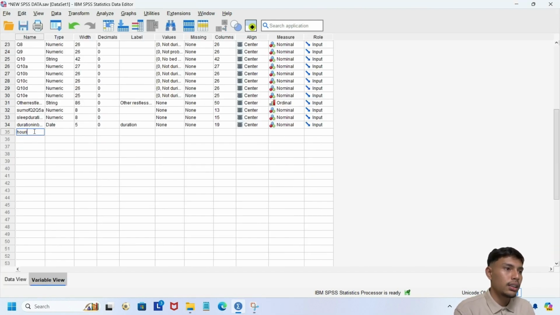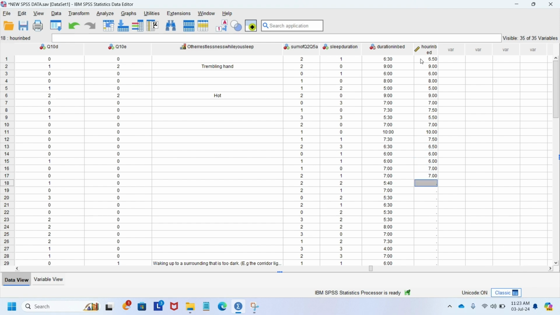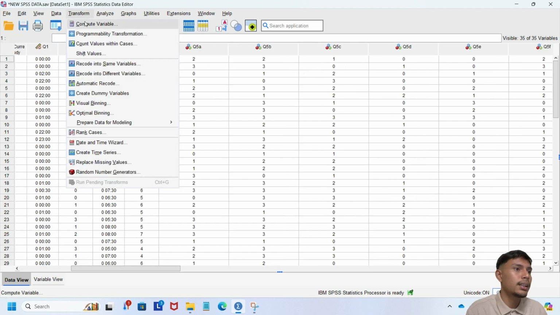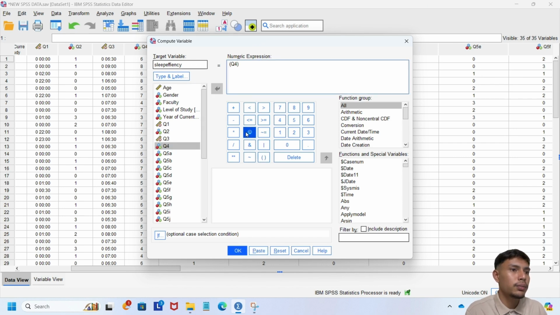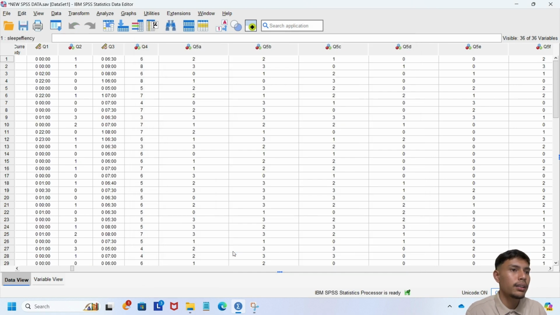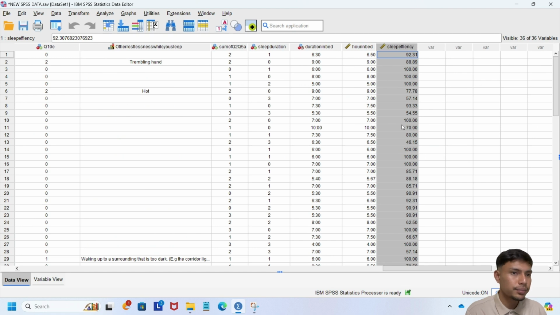For the next step, we're going to calculate hours in bed. First, at the variable, we type hours in bed, and then we calculate manually between question 3 and question 1. Next, we click transform and go to compute variable. In the target variable, we type sleep efficiency, then we click bracket, put question 1 and hours in bed in the bracket, times 100, and then click OK.